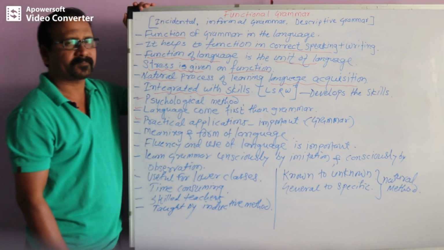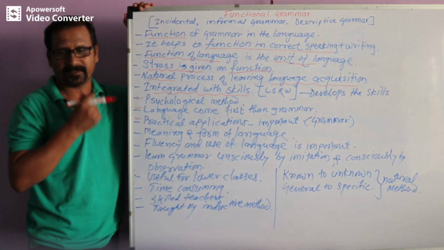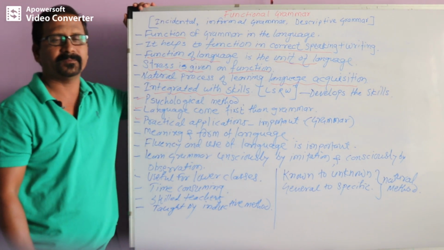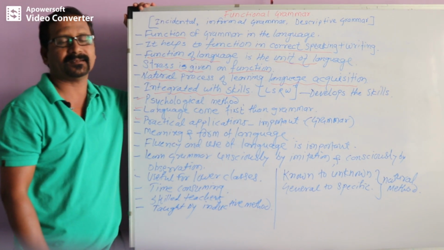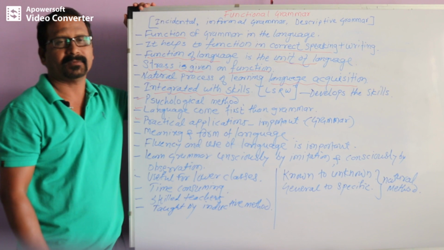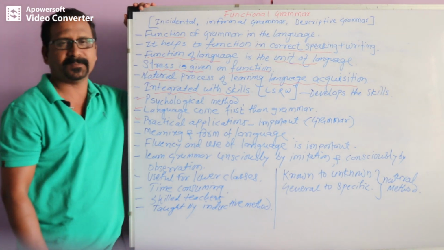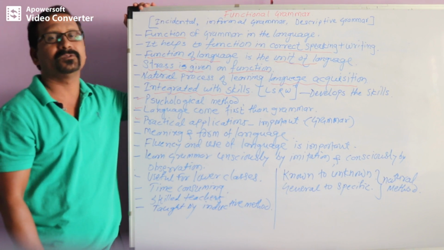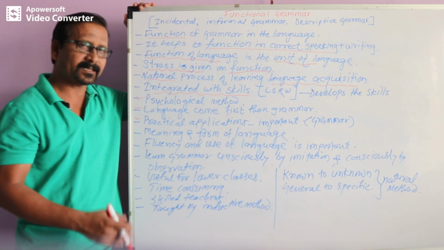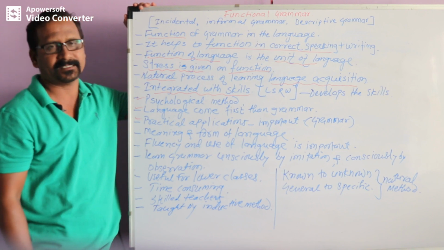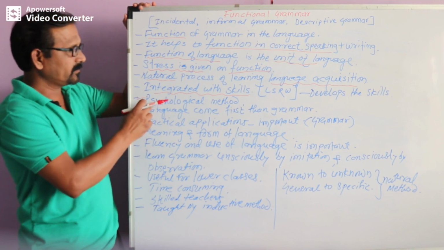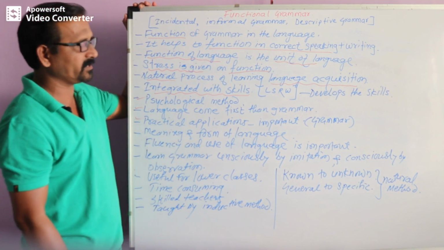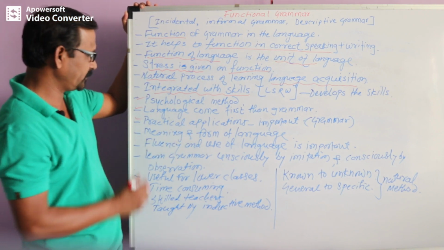Next is that the practical applications are very important there. Writing the rules and regulations on the blackboard is not the way of functional grammar. But actually one tries to speak, and while speaking, one has to consider the rules and regulations of grammar. So it comes naturally, it comes automatically. One has to use that language in day-to-day life. So it is called the practical application of grammar, which is important here.